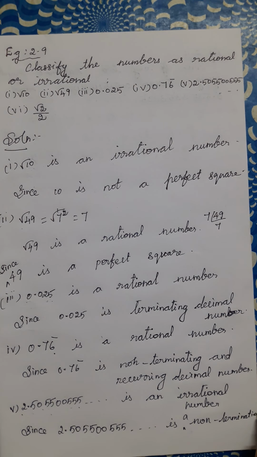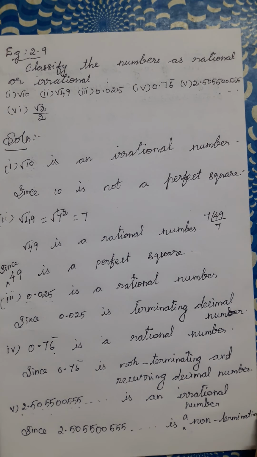Root 2 by 2 is equal to, numerator and denominator we have to multiply by root 2. Root 2 into root 2 is 2, denominator 2 root 2, and 2 and 2 we cancel. So we are getting 1 by root 2.